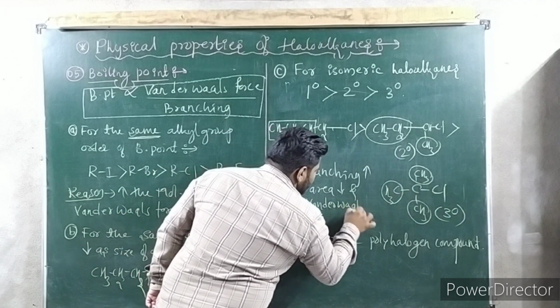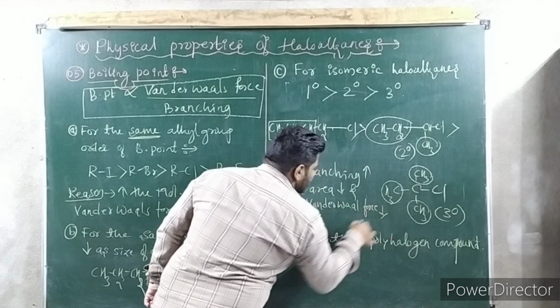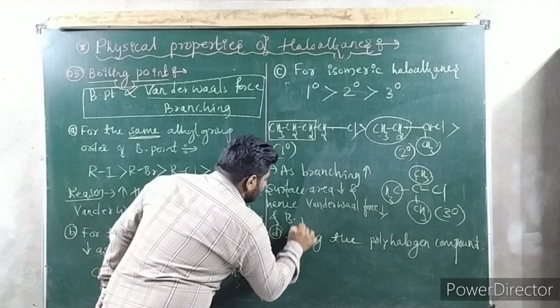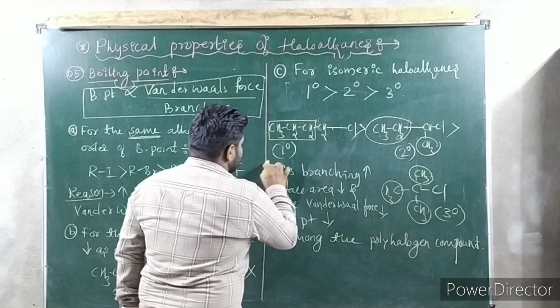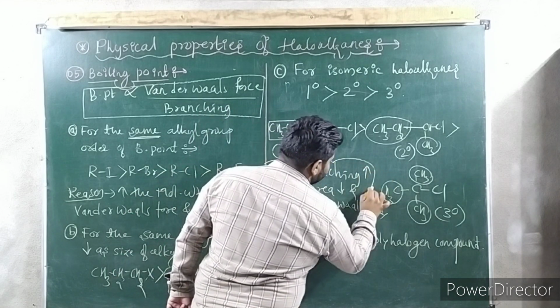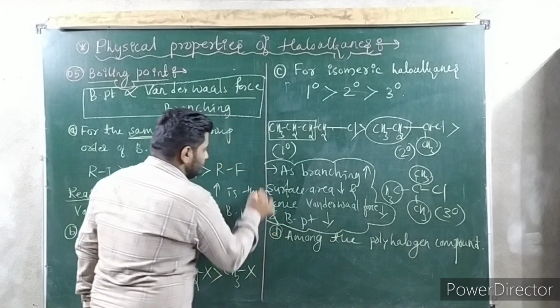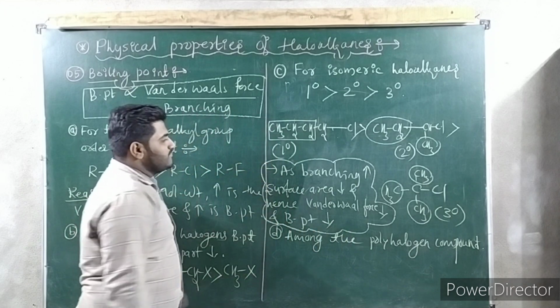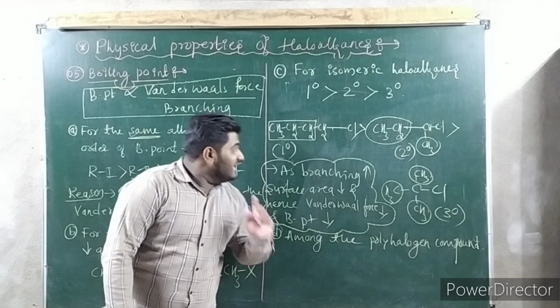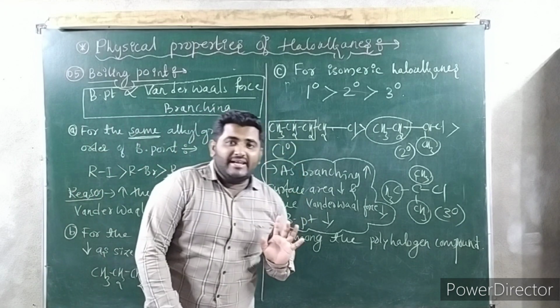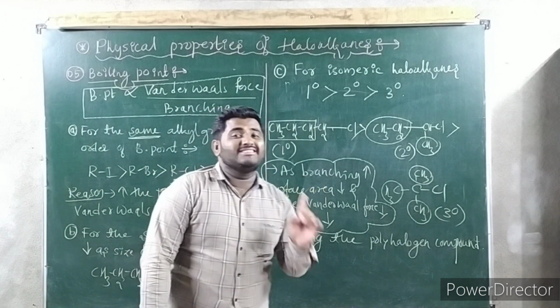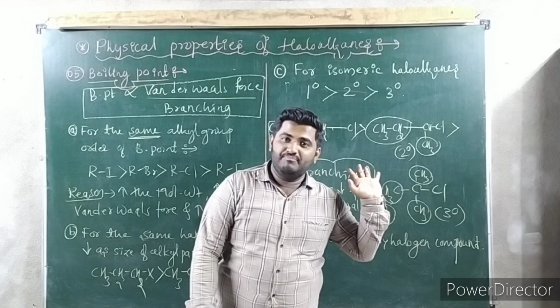Van der Waals force decreases and boiling point also decreases. You remember this point, guys, very important. I hope you are getting. So this is the reason for isomeric alcohol. Always remember primary is greater than secondary is greater than tertiary.